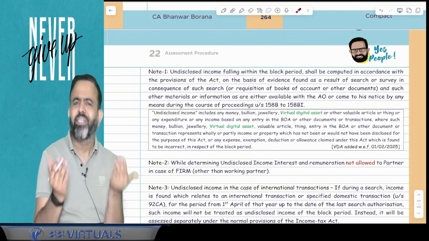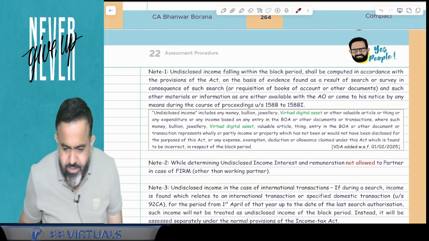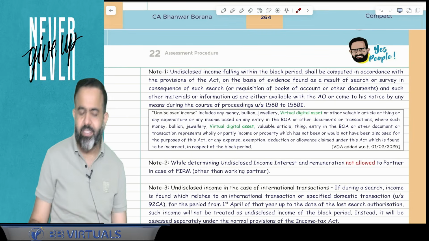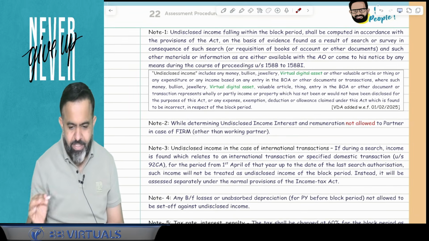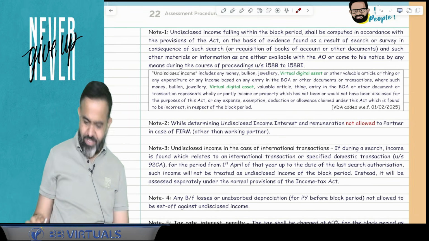Now what is the meaning of undisclosed income? So here the undisclosed income definition is given. Okay, sir, what is the meaning of undisclosed income? So all people focus here. What is the meaning of undisclosed income? So here undisclosed income means,